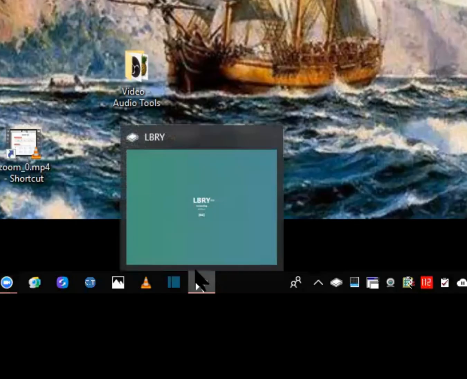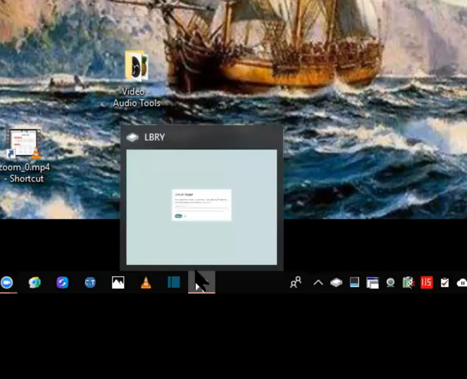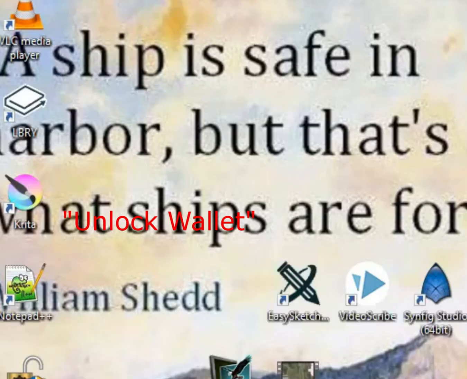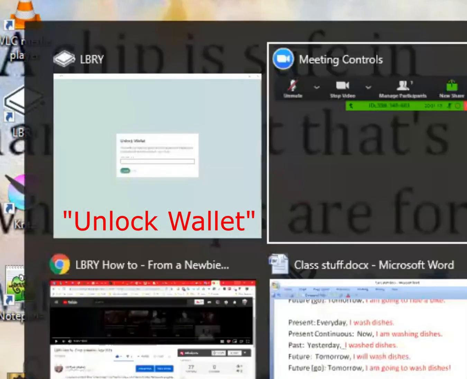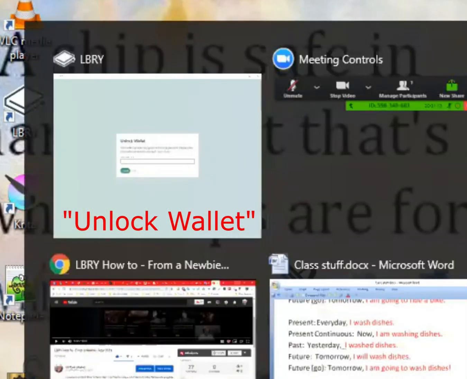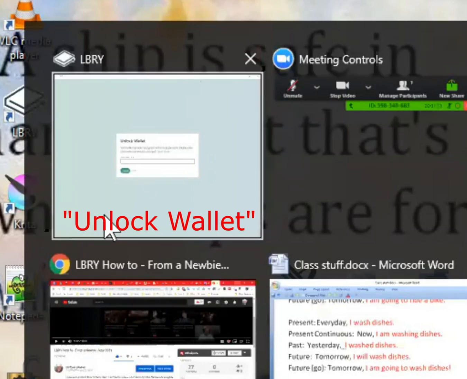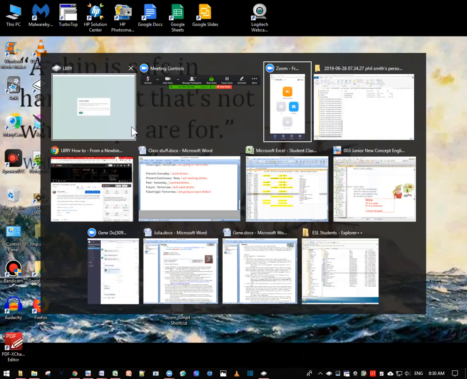Oh, it's loading. I don't see that. And that's strange. I don't know. I can't read what that's doing, but it looks like it's a loading thing. Now here is an error message, or not an error message that comes up, but it says unlock wallet. And I'm supposed to type something in there, probably a password, and click on OK, but I can't. The interface isn't showing. So how do I do this?